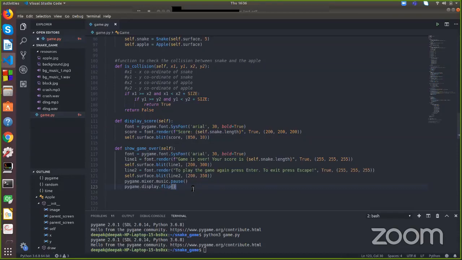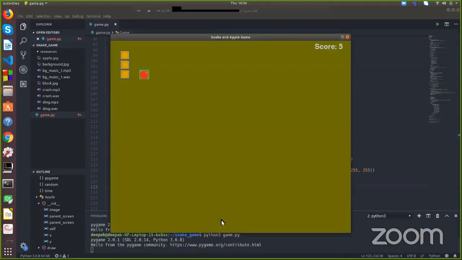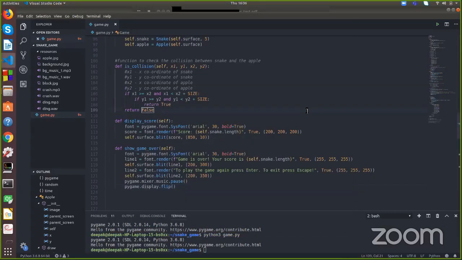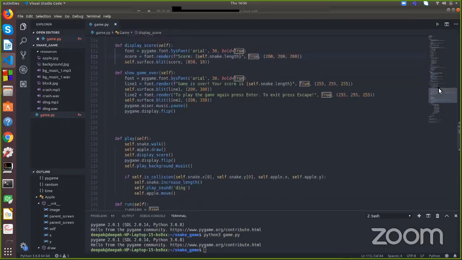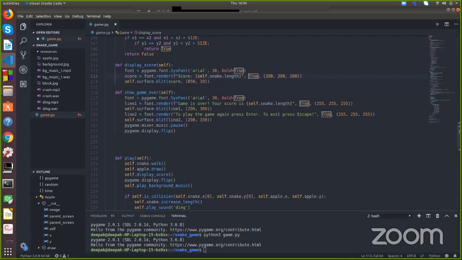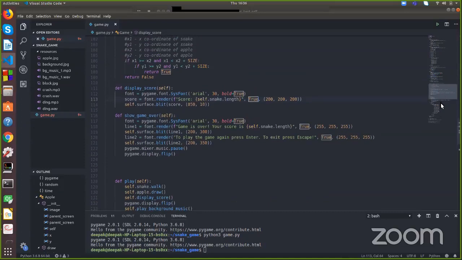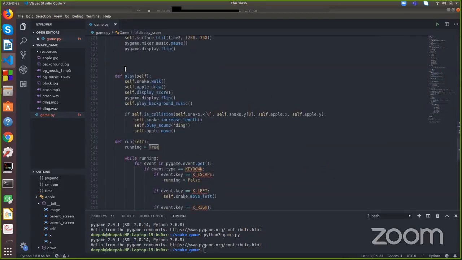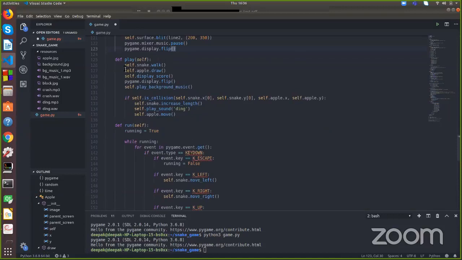So can we move forward now? Let me try just running this code and see if there's any error. I will fix here only. I think still there's no error. Everything is working awesome. Okay. So we have implemented the show game over function and the reset function. So here I mean the play logic of the game. So let's use this over here.